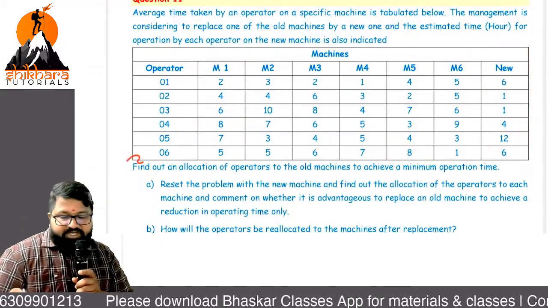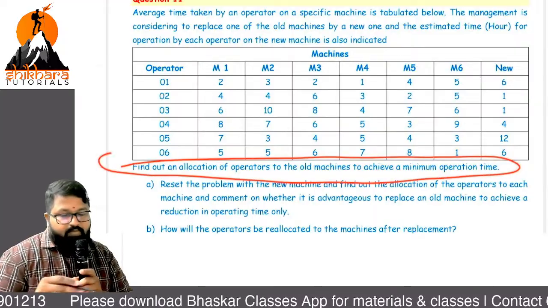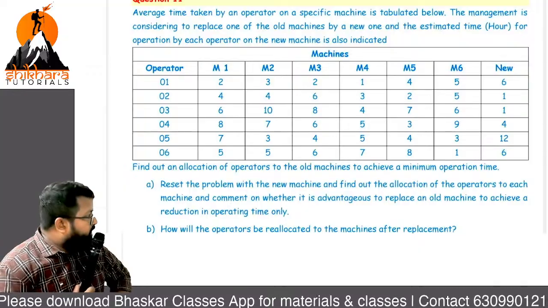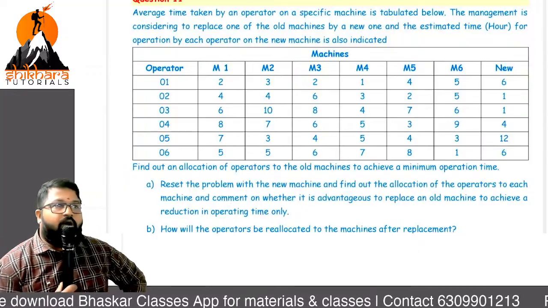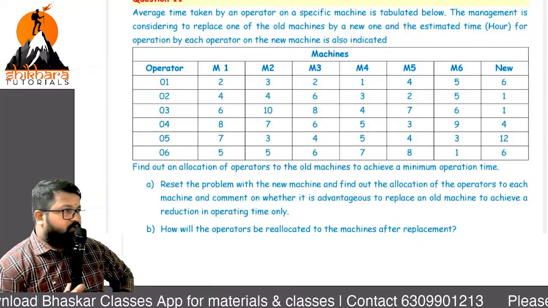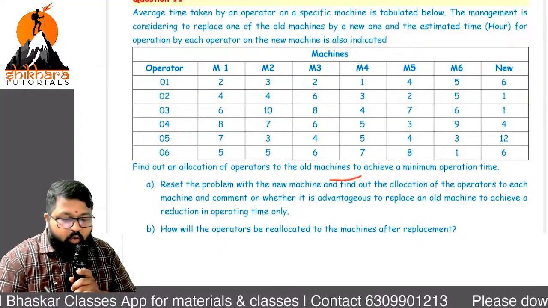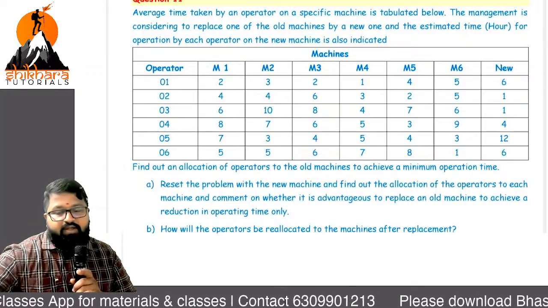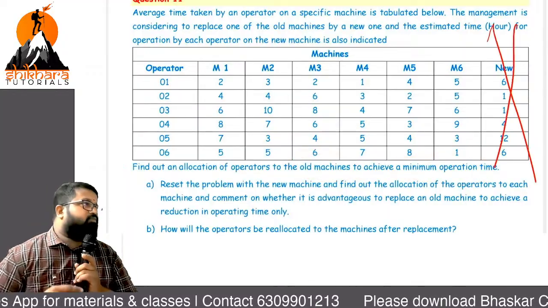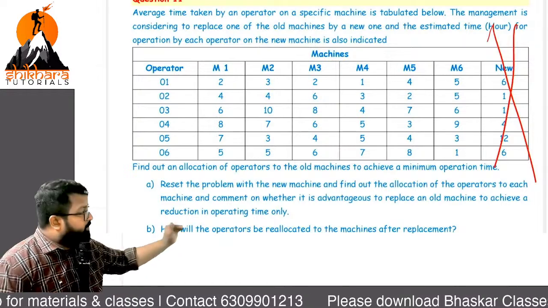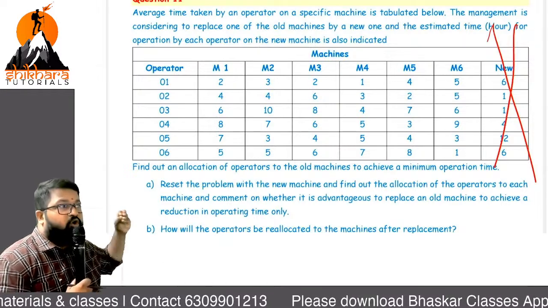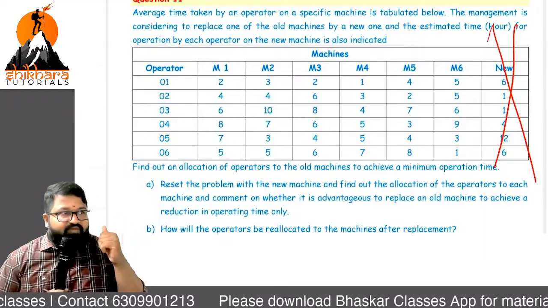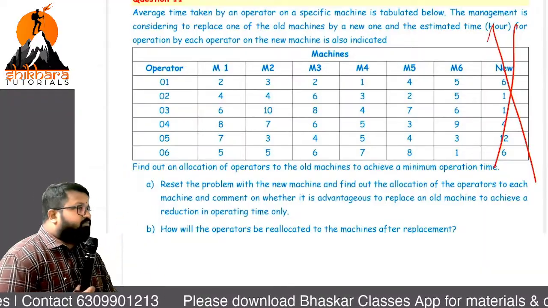Now, first, what is the question there? Find out an allocation of operators to the old missions to achieve minimum operation time. What is the keyword there? Old missions and minimum operation time. That meant that this part is no more. For solving that part, this part is no more. Am I clear? If I am clear, shall we?